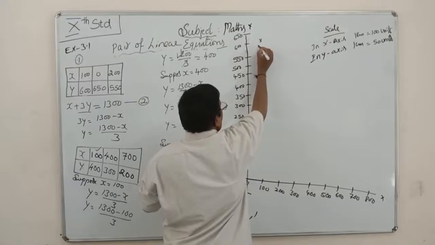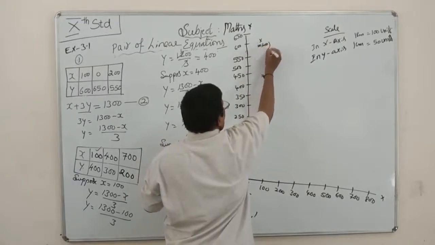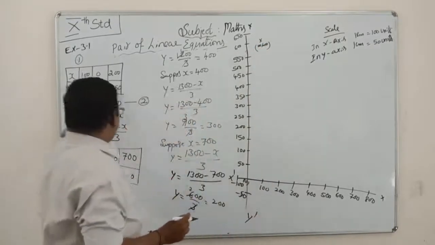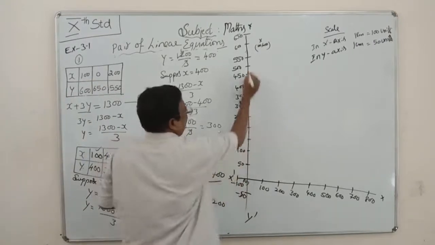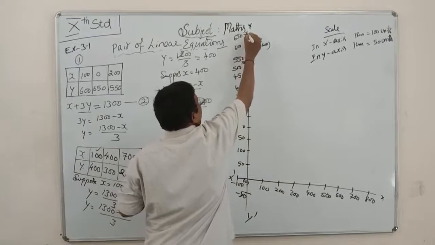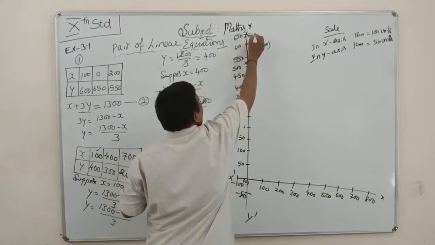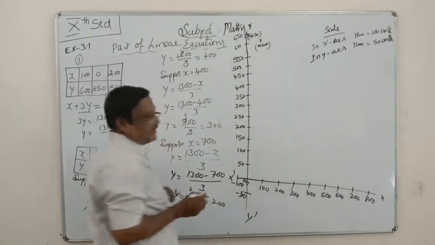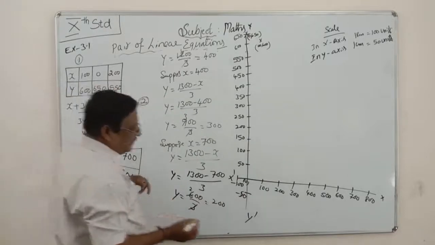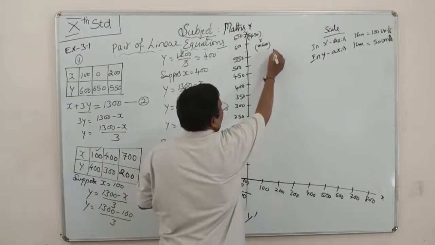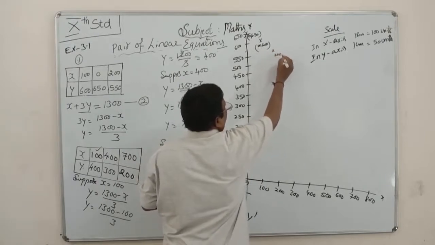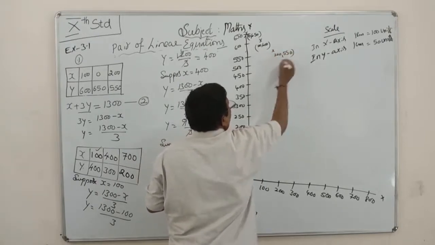This is 100, 600. x is 0, y is 650. 0, 650 means this is the 650. This is the second point. 200, 550. This is the third.